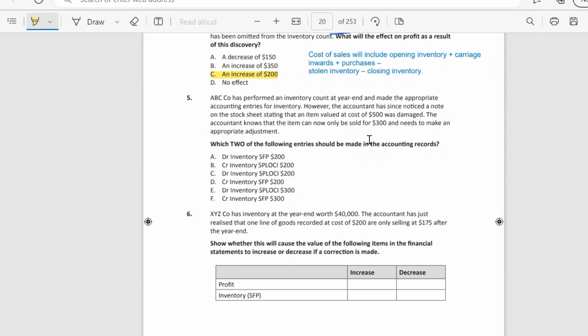Which two of the following entries should be made in the accounting records? We choose answer C relating to the statement of profit and loss, and answer D regarding the statement of financial position, because the value of inventory has been reduced by 200.